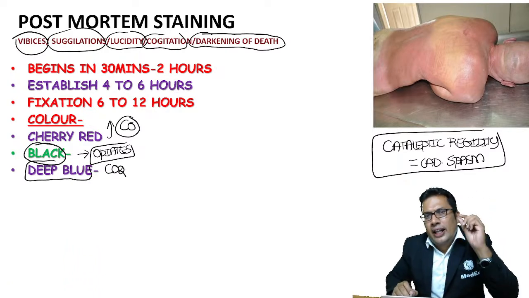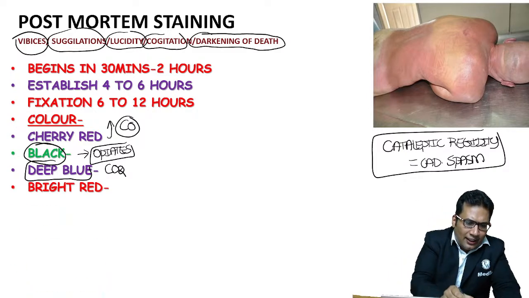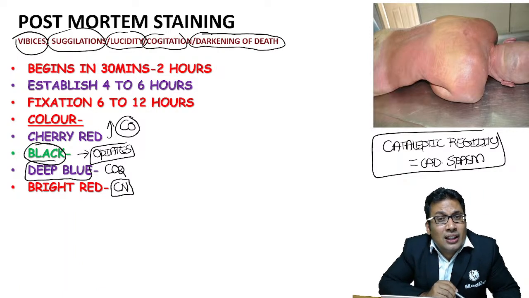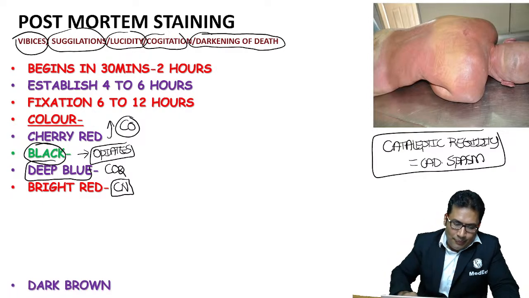In case of carbon dioxide poison, it is deep blue in color. Bright red in color, cyanide poison. For example, the cyanide Malika case, the cyanide Mohan Kumar case. In all these cases of cyanide poison, you will see the bright red color.